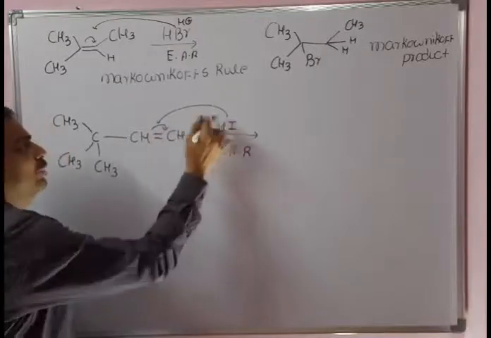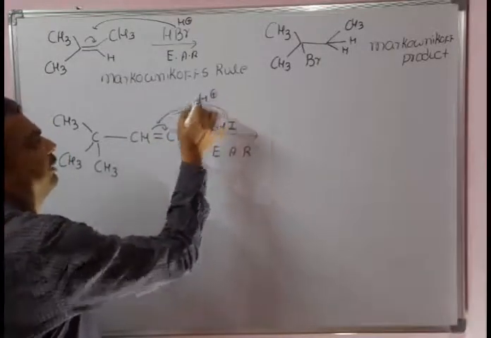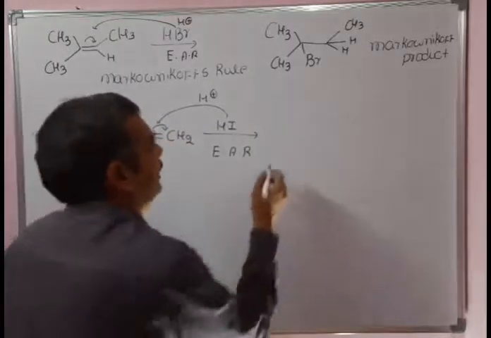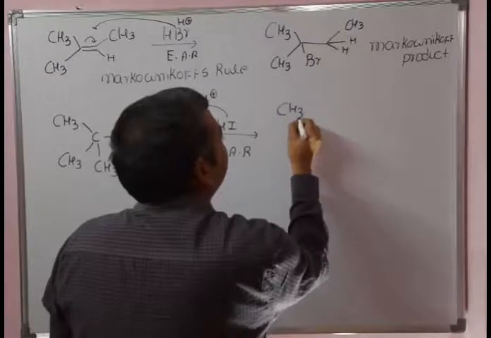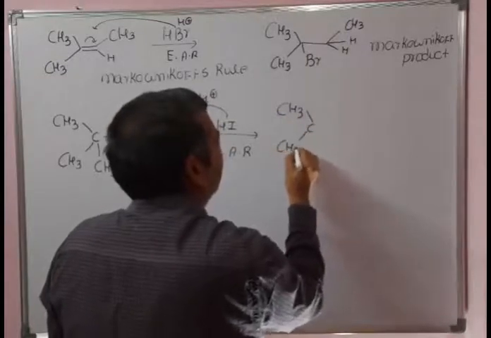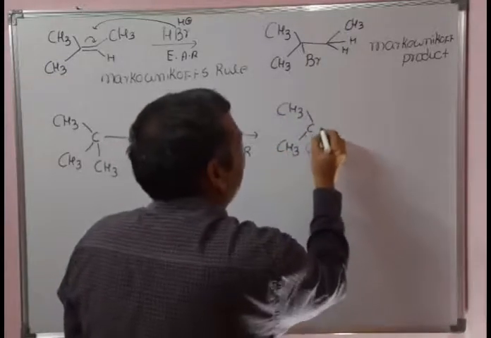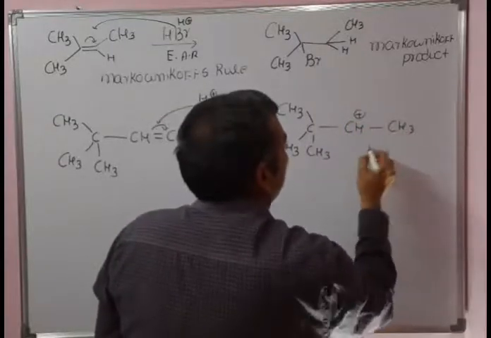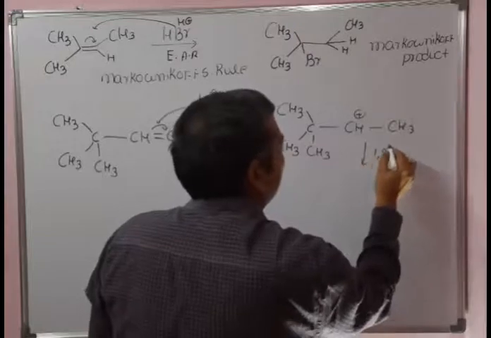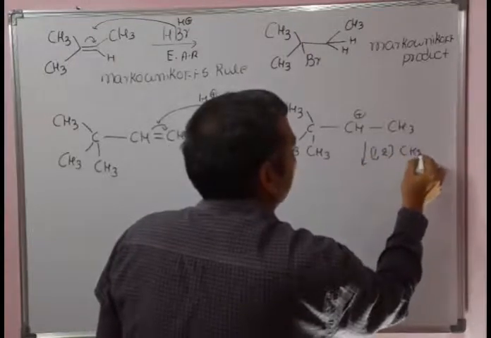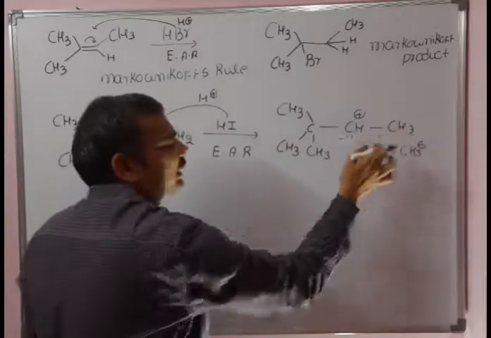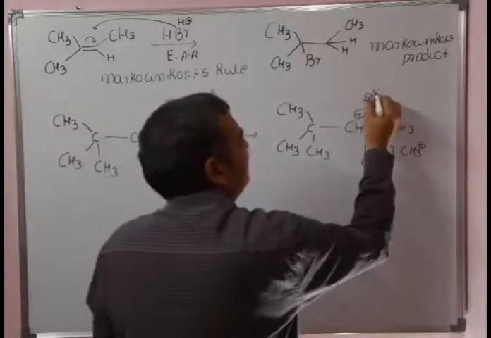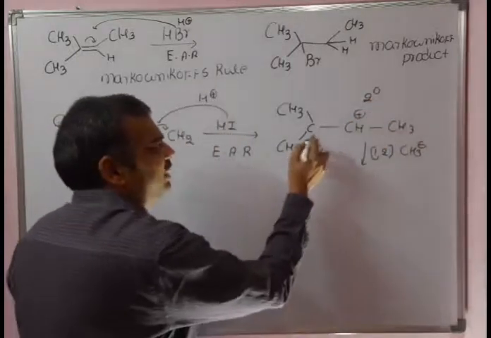First the electrophile will attack, with a shift of electrons from here to here to get the more stable carbocation. CH3, CH3, CH3 and then CH plus, after that CH3. After that, a 1,2 methyl shift will take place. Here also there are two possibilities. From here to here, a primary carbocation is formed, which is even less stable than the secondary carbocation. That's why a phenyl shift will take place.